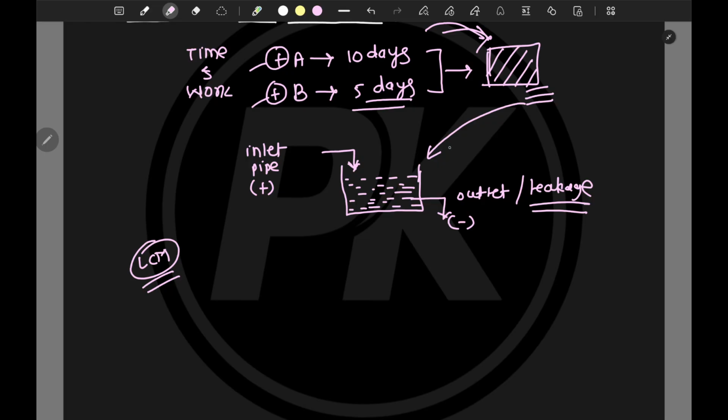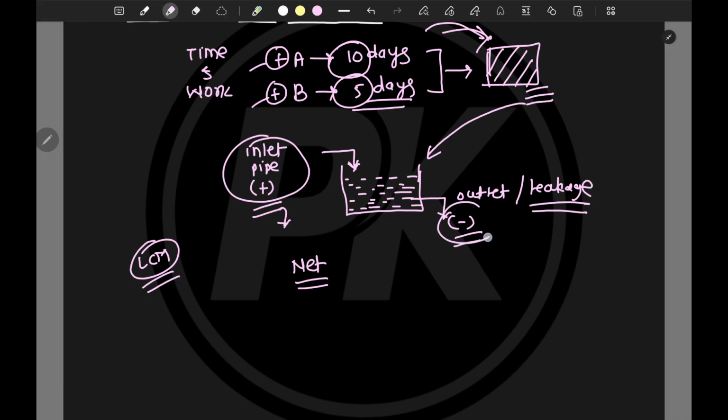The work done becomes the filling rate, or the flow rate, of that particular tap or pipe. And for the net efficiency or net work done, we have to look at whether it is positive or negative work: whether it is an inlet pipe which contributes to fill the tank, or an outlet or leakage which depletes the level of that tank.